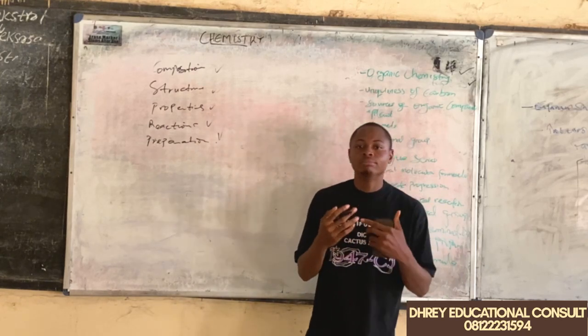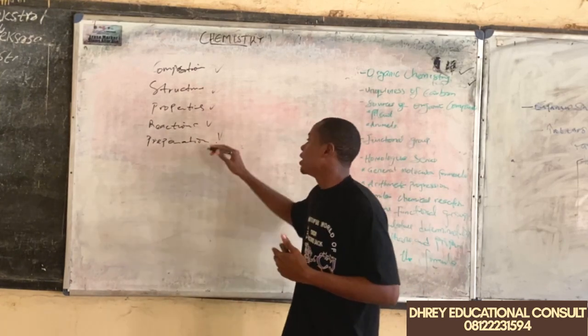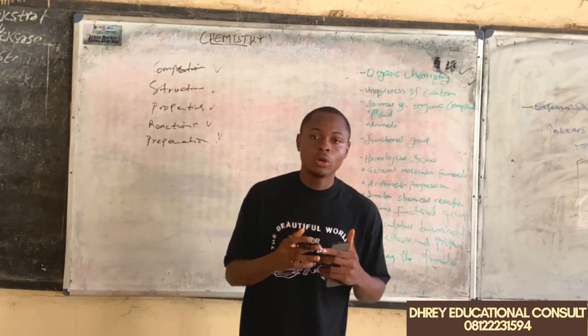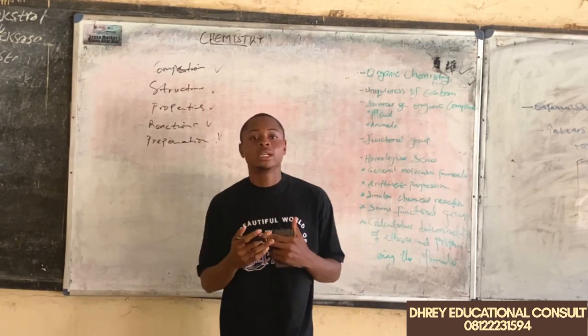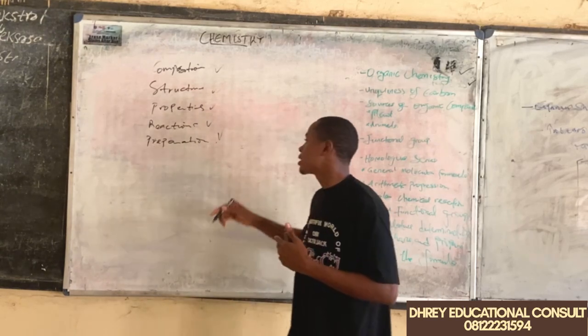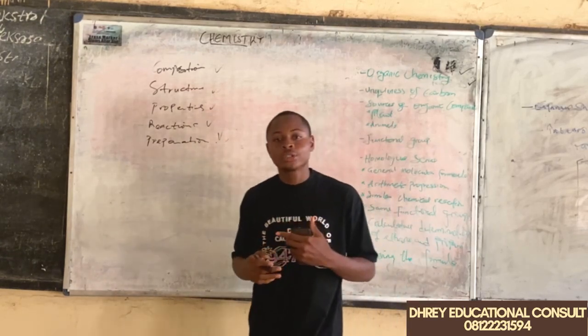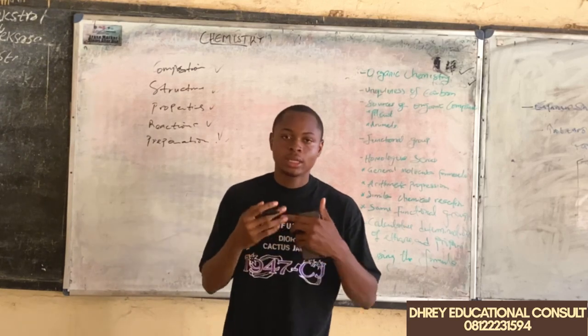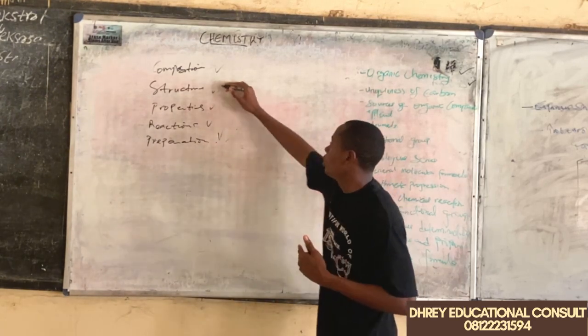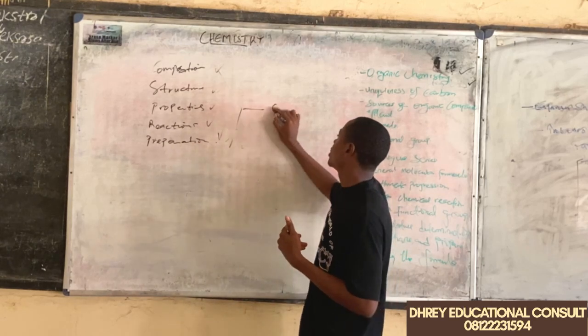That is carbon-based compounds. And next, we are looking at the reactions that these carbon-based compounds undergo, the physical changes that they undergo, the chemical changes that they undergo. And lastly, we'll be looking at the preparation of all carbon-based compounds. So when we are talking about organic chemistry, we are looking at this all related to what?